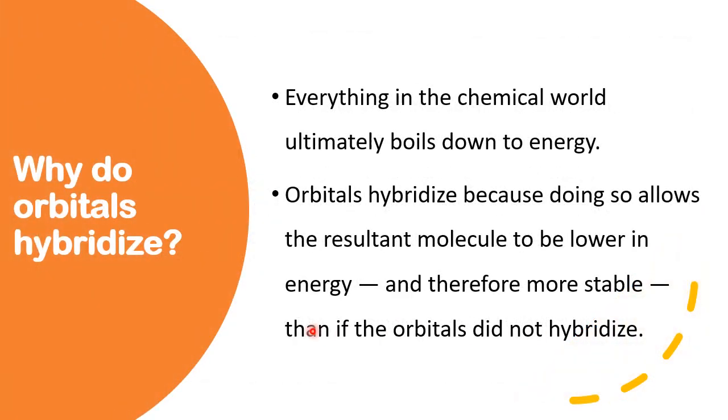Now, why do orbitals hybridize? What is the purpose, need, criteria, cause behind the hybridization? Everything in the chemical world ultimately boils down to energy. See, in chemistry, we always speak of energy. Electron has energy, atom has energy.